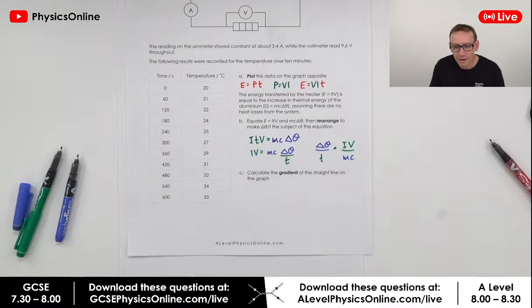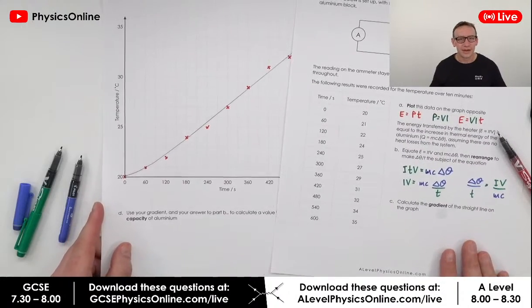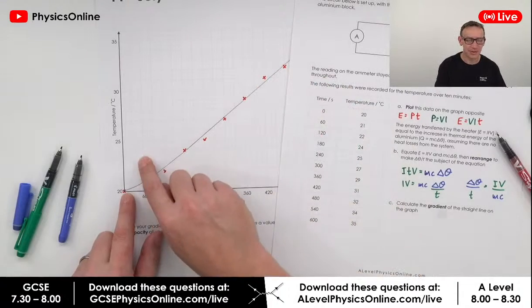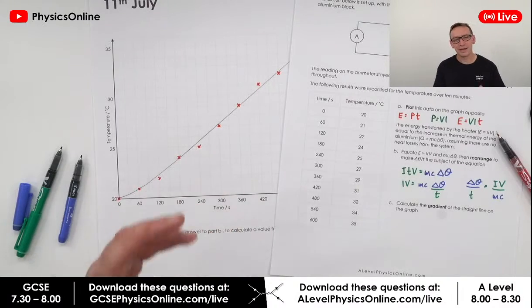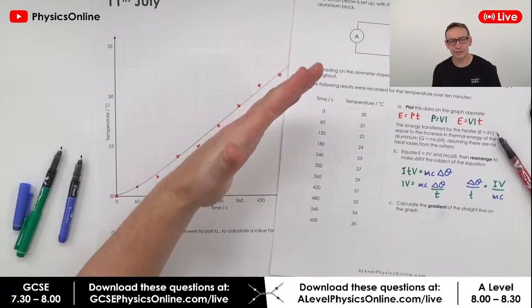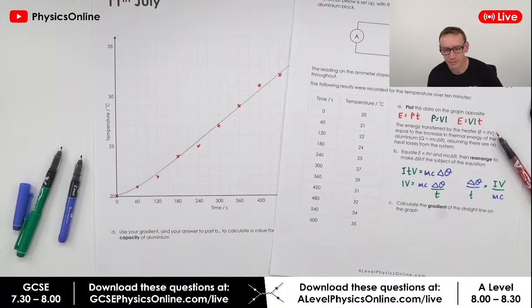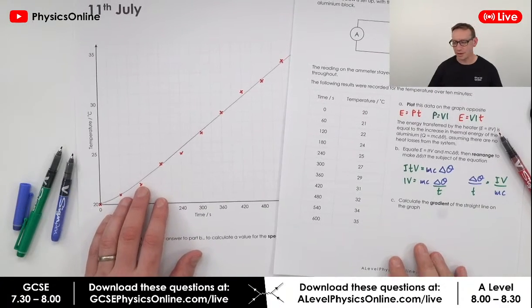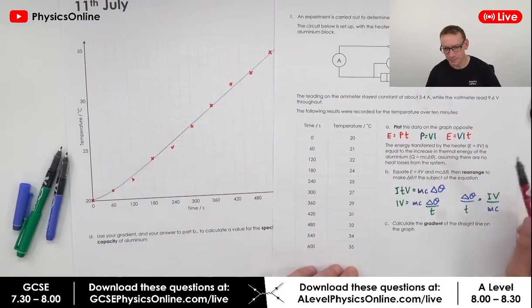Leela, would you be penalised for doing a straight line through the origin of the graph? If I was a teacher and I saw one of my students plot this with a straight line through the origin, I would take their paper away and make them do it again, that's in a lesson. In the exam, I think they make it really clear that it doesn't go through the origin, with a big curve at the beginning. I think they probably wouldn't penalise you too much because it's only a slight curve at the bottom. Great question.